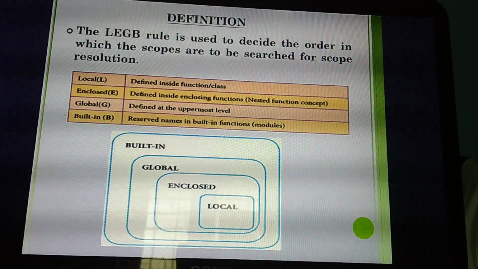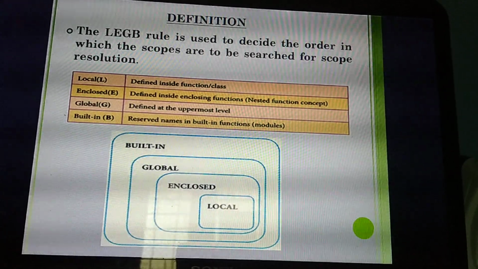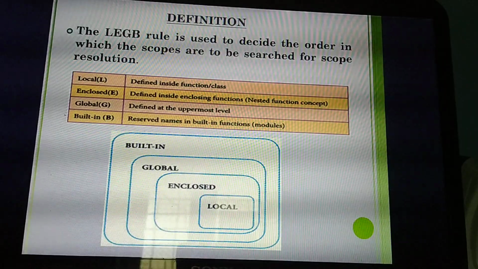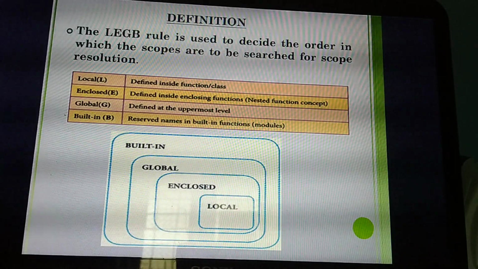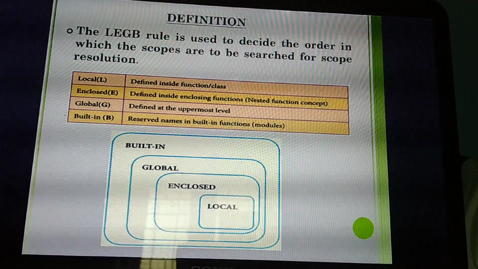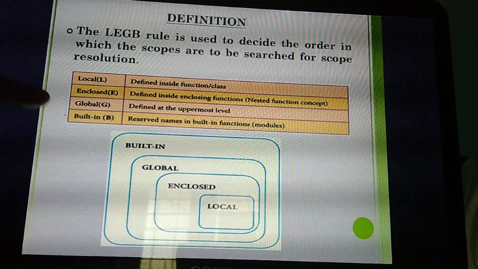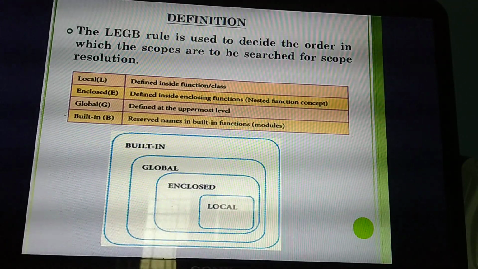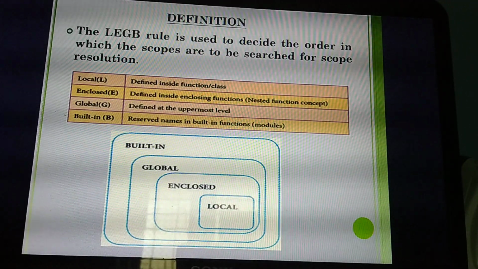What do you mean by local? Defined inside the function. What do you mean by enclosed? Defined inside, that means one function inside another function. Next one is global. What do you mean by global? At the uppermost or highest level, you are going to declare. Built-in means predefined. What do you mean by predefined? Already you have defined some functions inside the module.